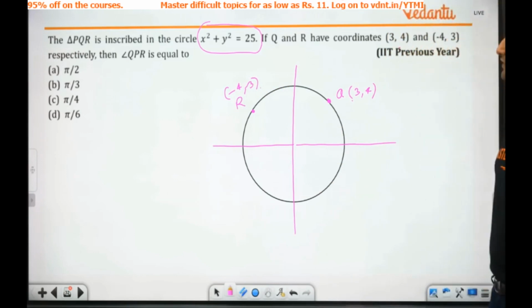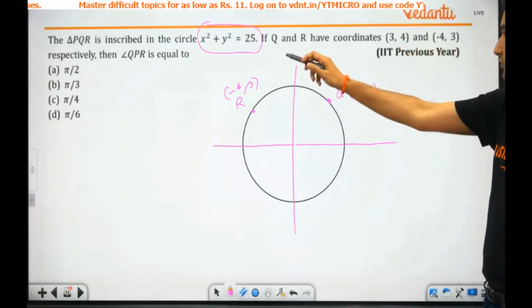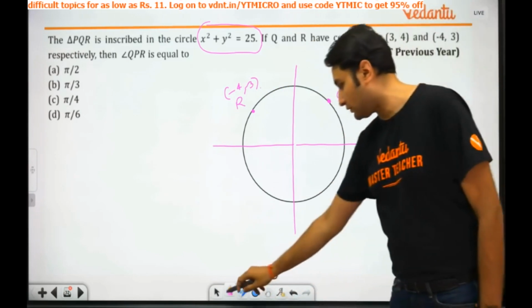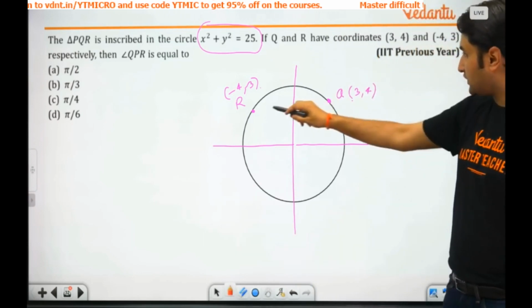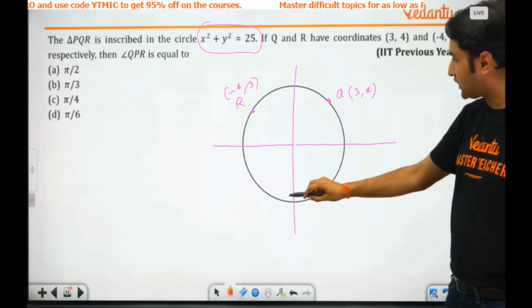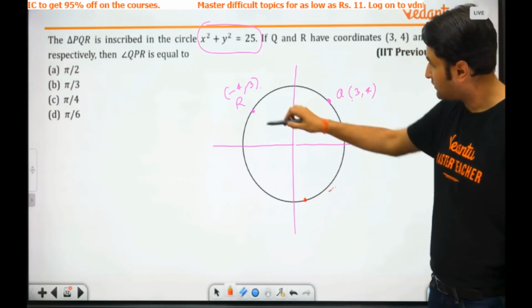Okay, what is it asking? QR. Then there is a triangle PQR inscribed in the circle. Good. So there is a circle, we have to make a triangle using Q and R and there will be a P. So P will be somewhere. Something like this?